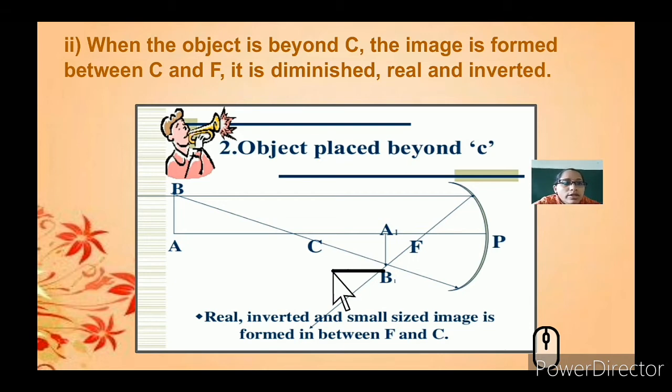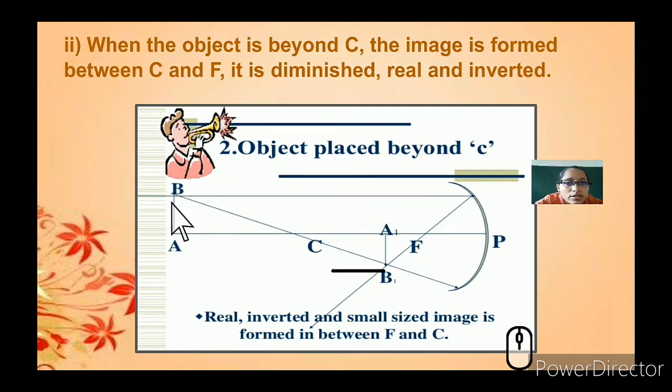So next condition, when the object is placed beyond C. So you can see that this is the pole, focal point and center of curvature. Beyond C means behind C you are going to place the object, and you can see that light travels. What happens now? The image is formed between C and F. You draw imaginary lines, there are 3 cases that light rays can pass through. One is through the center of curvature, the other is through the focal point.